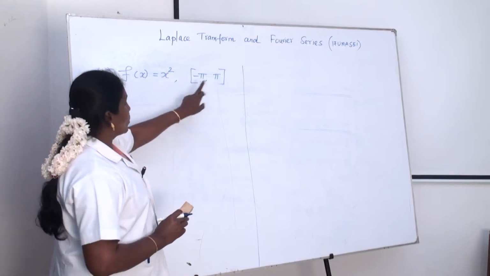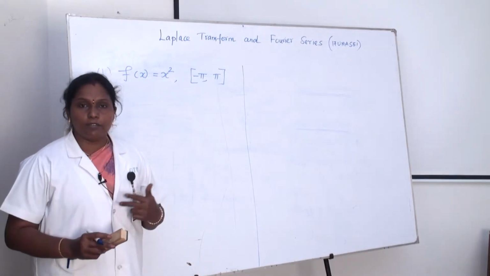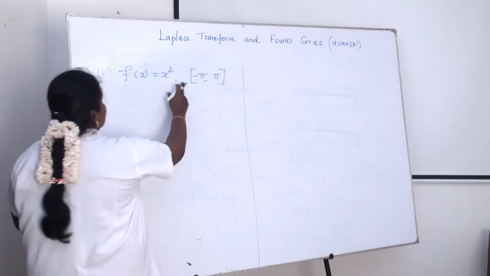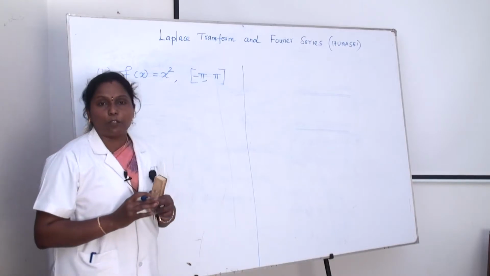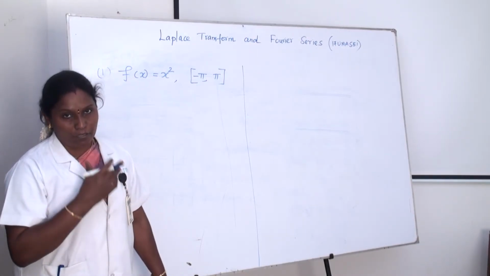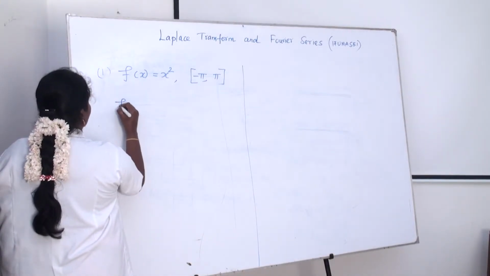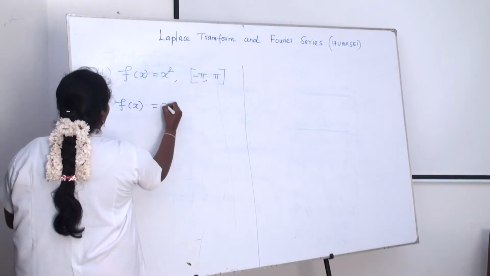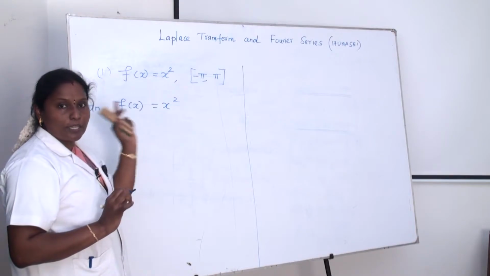And the interval is minus pi to pi. What is your question? Find the Fourier series of f(x) = x squared, where the limit is minus pi to pi. The first step is to verify whether the given function is an even function or an odd function. Given f(x) = x squared.